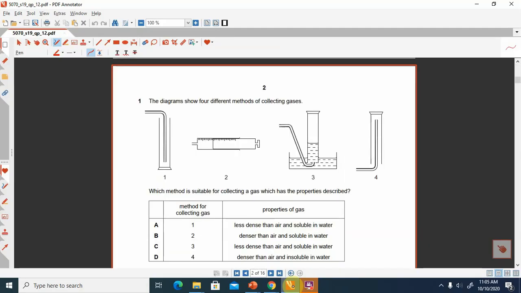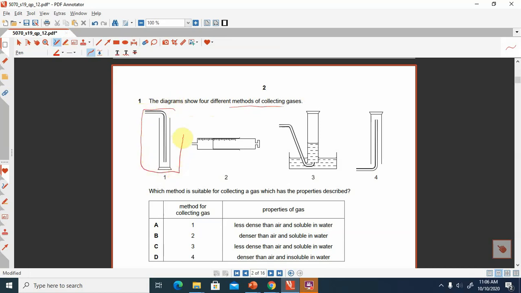Yes, this is the question paper 1, May-June 2019. Question number 1 is that the diagrams show 4 different methods of collecting gases.